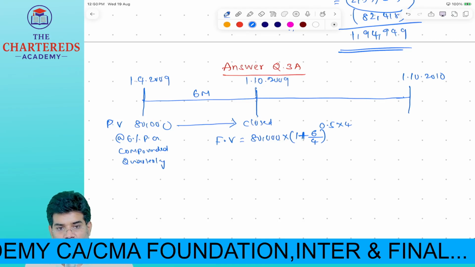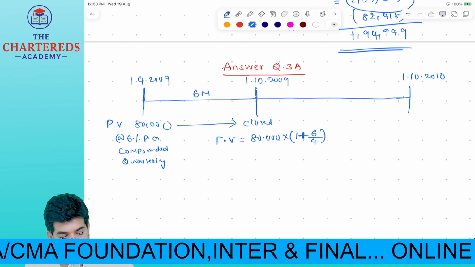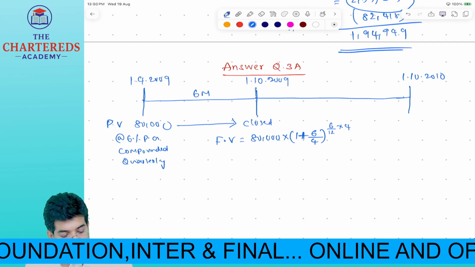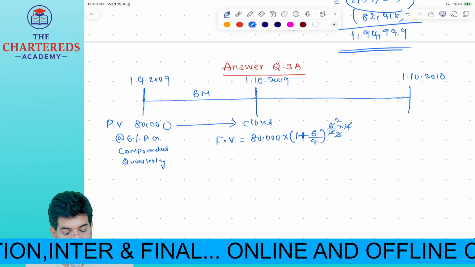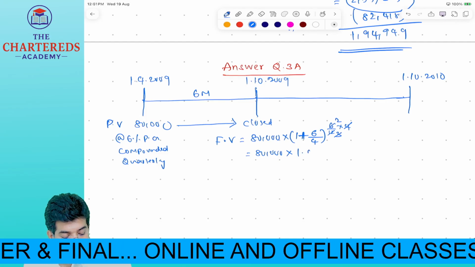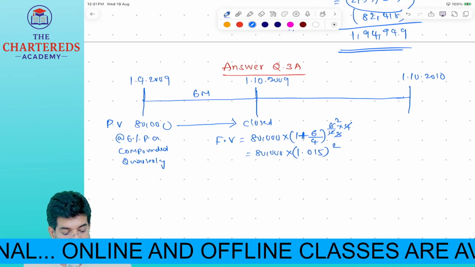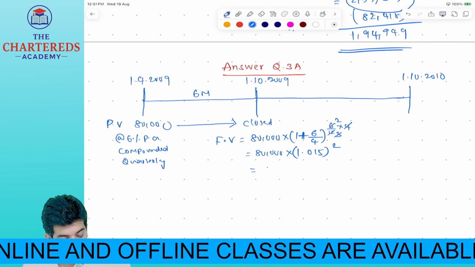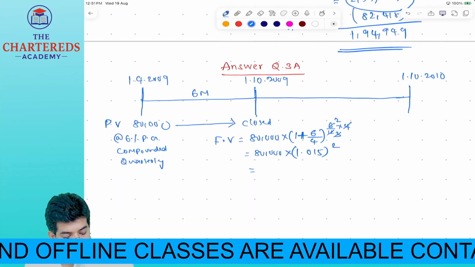Or 6 by 12 also you can present, 6 by 12 into 4 times compounding. So 80,000 into 1.015 whole power 2. So maturity value is how much? I think we got 82,480.